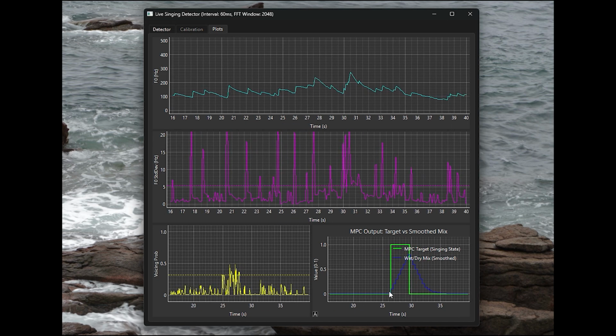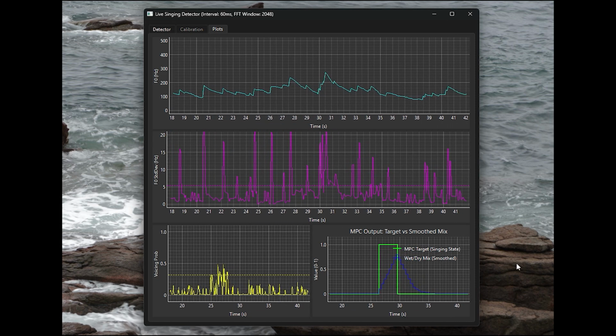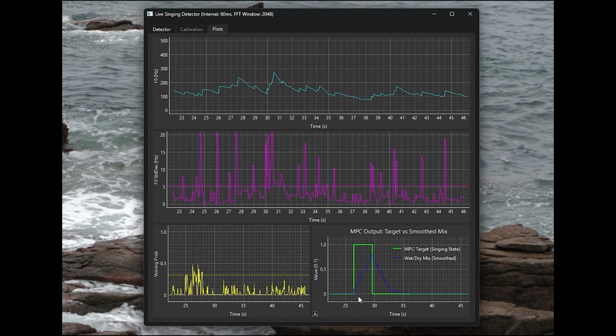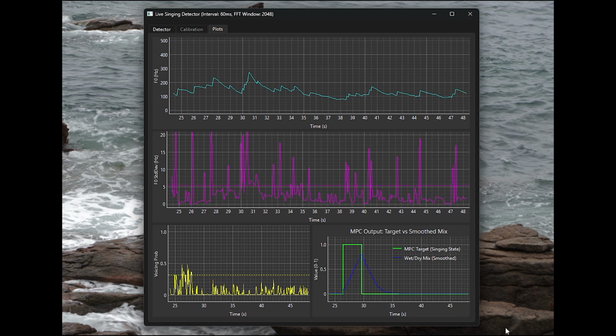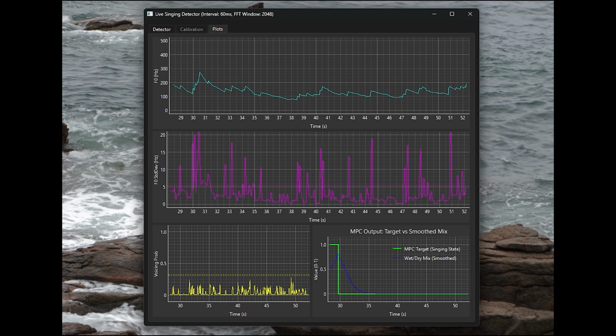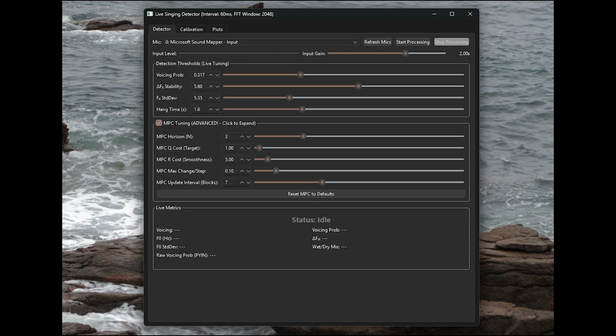Now, during an actual song, they would be singing for a lot longer, and you would probably want to set this hang time maybe even longer, and then you would have the smooth transitions in and out, because the worst thing you can have is sudden jittering inside a song. And yeah, that's how the live system works.